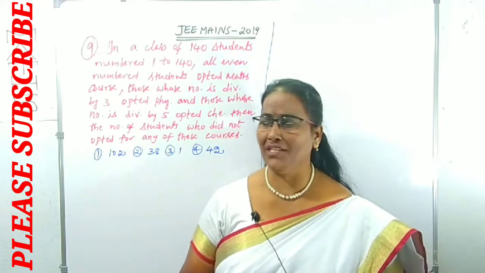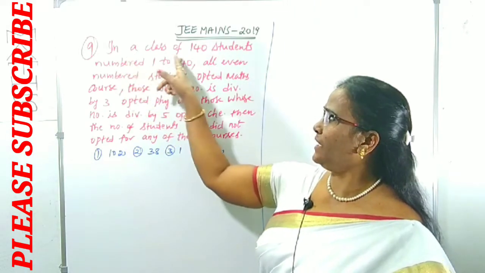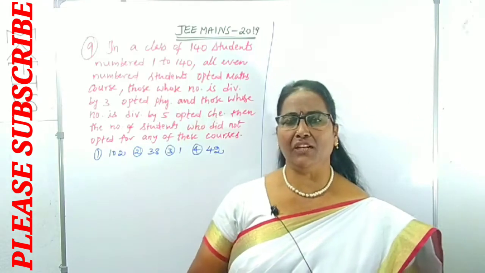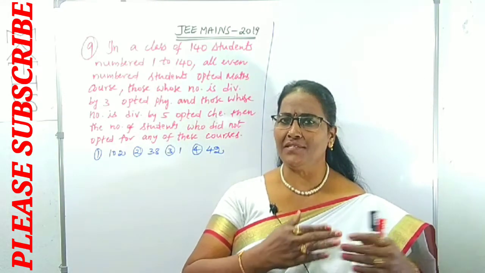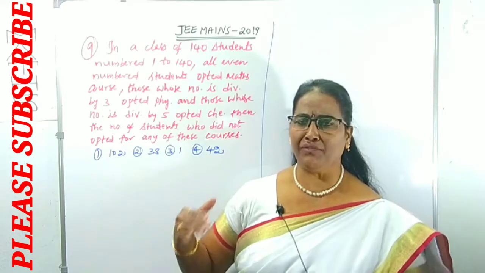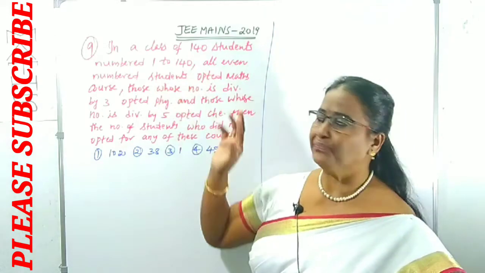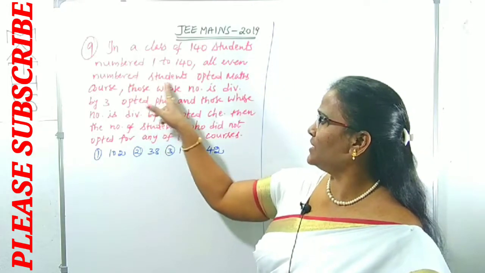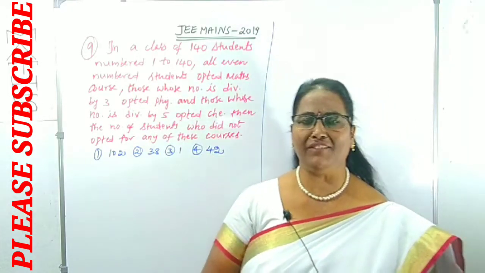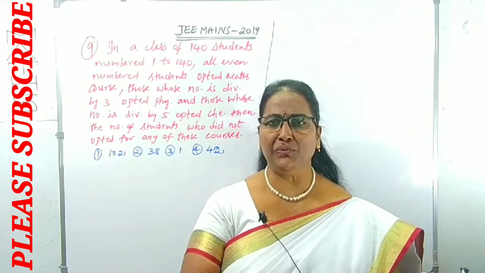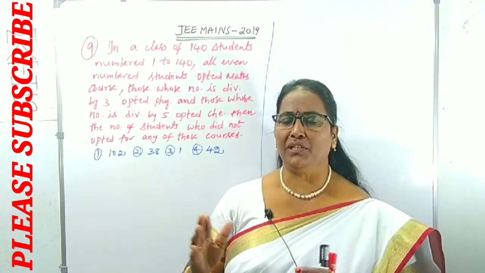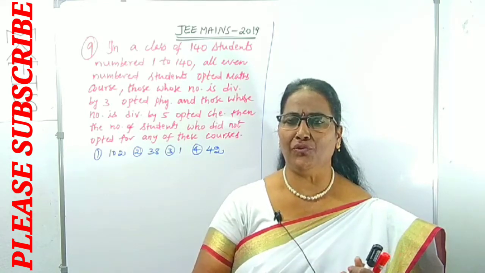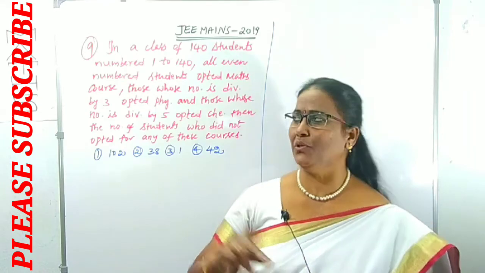You can see the question. What is the first sentence? In a class of 140 students, numbered 1 to 140. There are 140 students in a class, with roll numbers 1 to 140. What is next? All even numbered students opted for the maths course. All even number students from 1 to 140. What are the even numbers? 2, 4, 6, 8 up to 140.